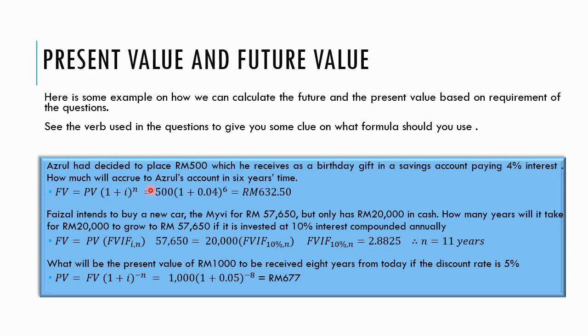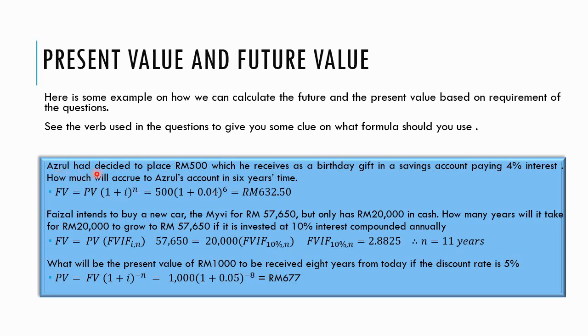So this is the formula for future value, where future value equals present value times 1 plus interest rate or discount rate, to the power of n. The n refers to how many times we want to accrue or compound the money, 1 year, 2 years. It doesn't necessarily have to be in yearly format. It can also be, let's say, in 1 year you compound 2 times, so n refers to 2, how many times the money is to be compounded.